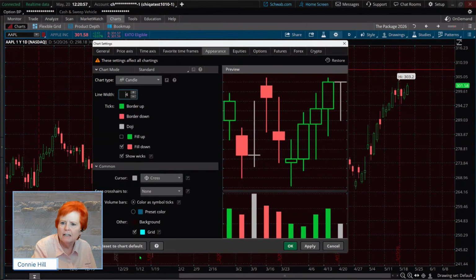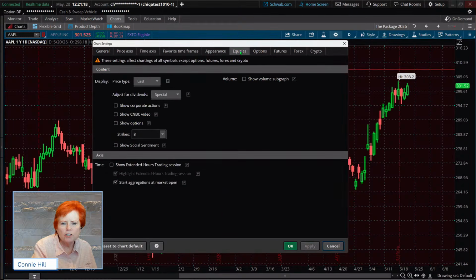All right, let's go ahead. We'll hit apply again. That means our little candles are going to look a little bolder. Some of you might think it looks a little fuzzy because it is bigger and bolder. All right, then we have equities, options, futures, Forex, and crypto. Crypto is going to be new. It's not a lot in crypto yet.